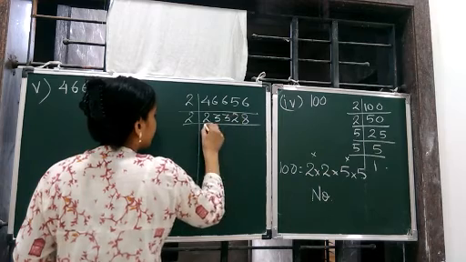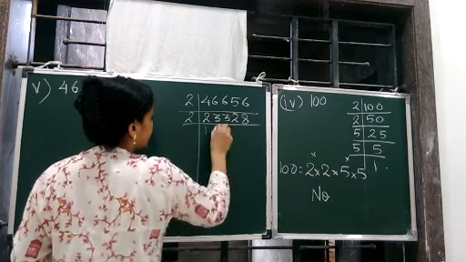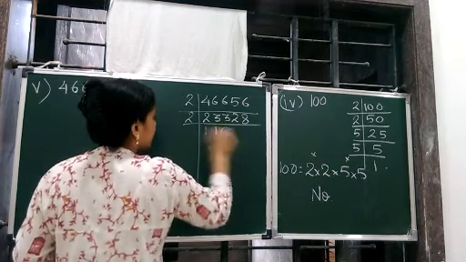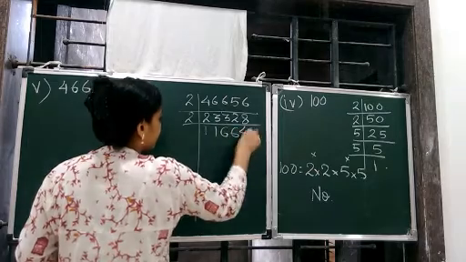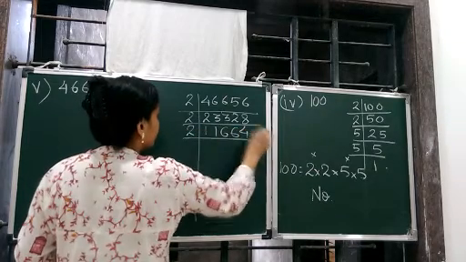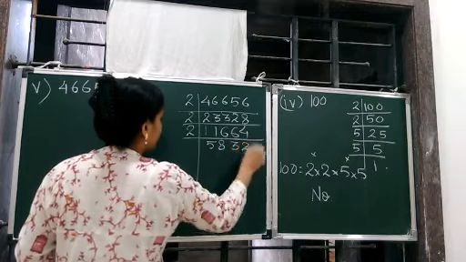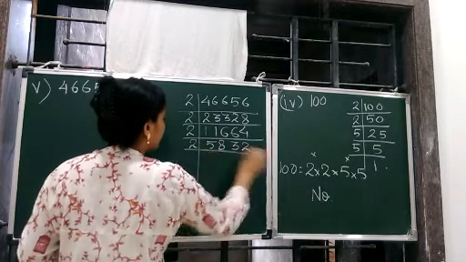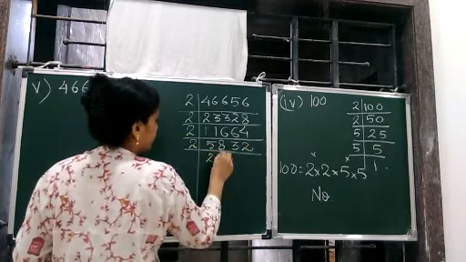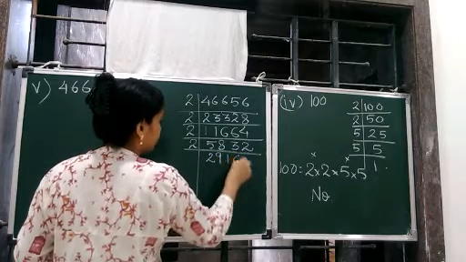Again by 2, 2 1s are 2, 6 are 12, 4. Again by 2, 2 5s are 10, 8s are 16. Again by 2, 2 2s are 4, 2 9s are 18, 2 1s are 2, 6 are.